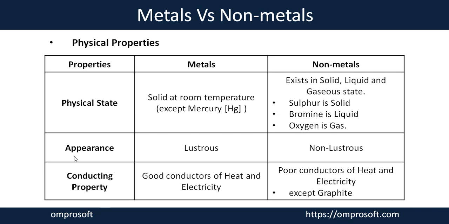The next physical property is appearance. Metals are lustrous, they are shiny, but non-metals are dull, they are not lustrous. Next one, conductivity. Metals have free electrons in their atomic structure. That is why they are good conductors of heat and electricity. But non-metals are poor conductors of heat and electricity. They do not have free electrons in their atomic structure. Except graphite. Graphite is the only non-metal, made up of carbon, which shows conductivity of electricity.